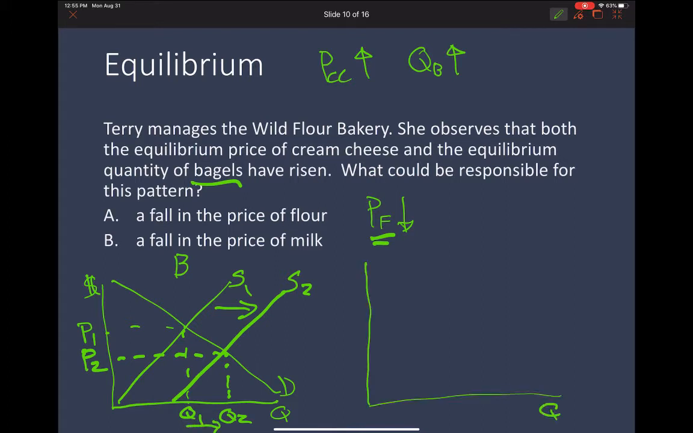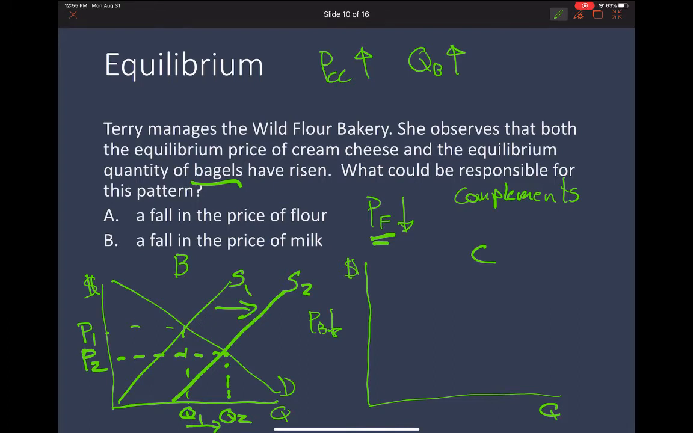Now let's look at the cream cheese market. Since the price of bagels has gone down, and bagels and cream cheese are complements, so once again we have an example of goods that are complements. Bagels and cream cheese are eaten together. Then that means that the price of bagels is going to be a determinant of cream cheese. Okay, so we have that the price of bagels went down.